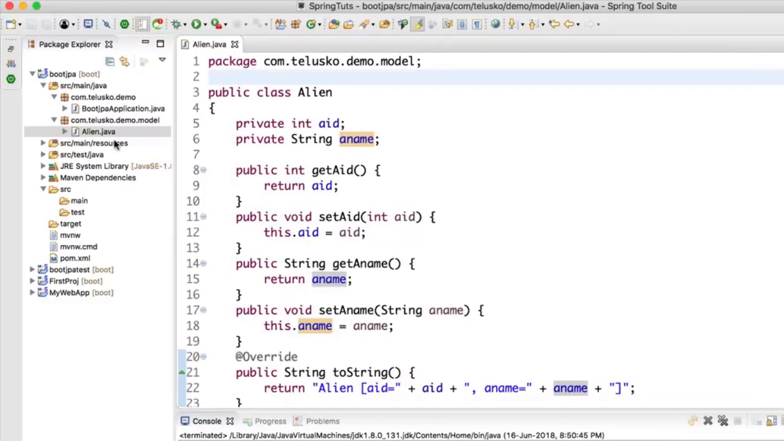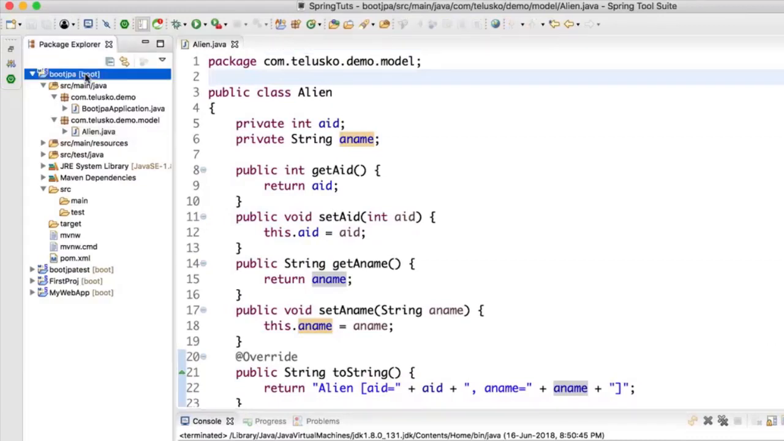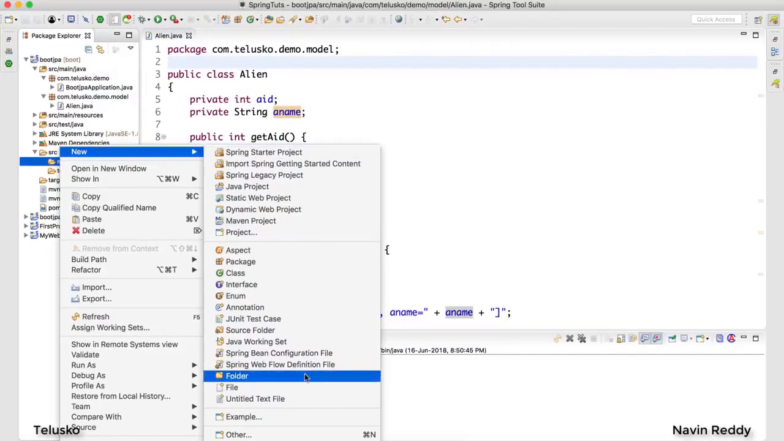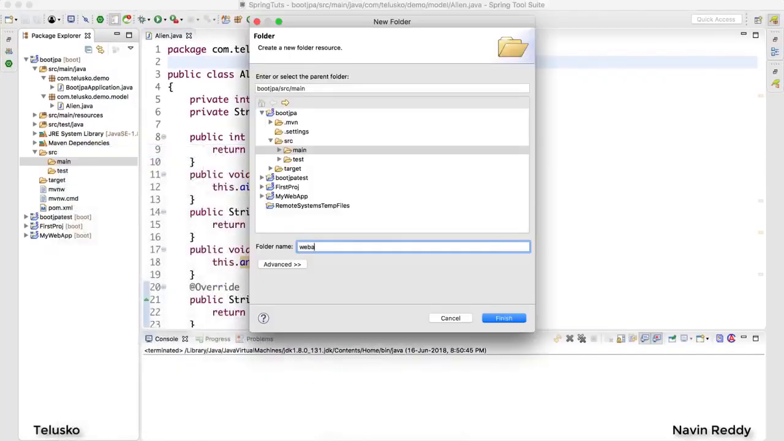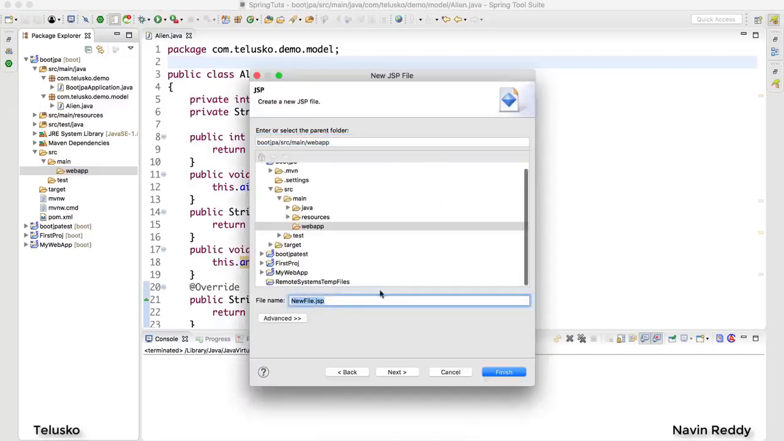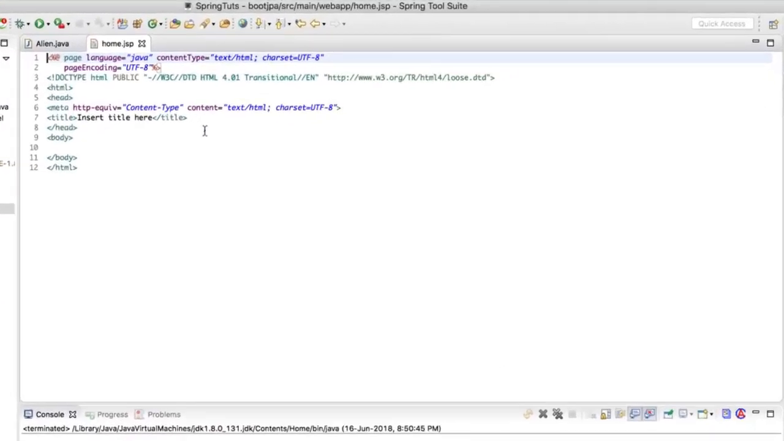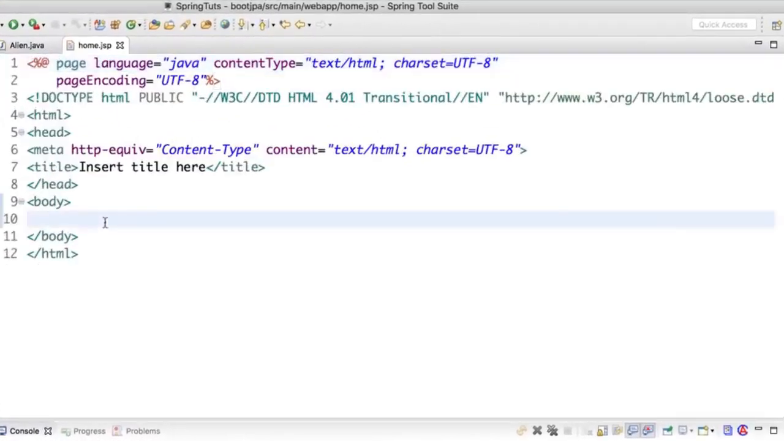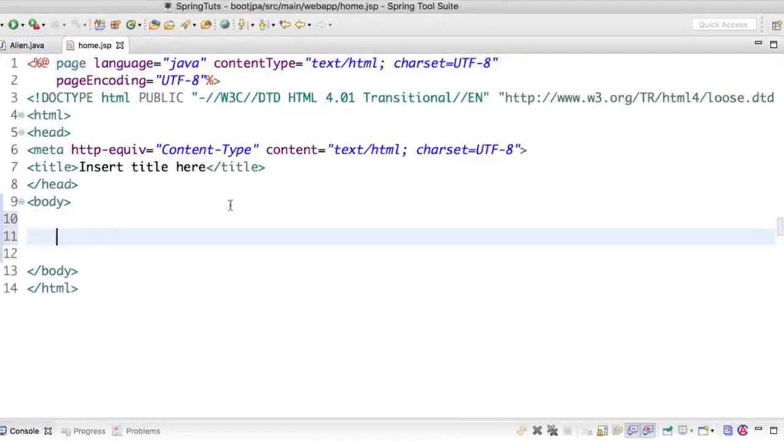Now what I want is a page where I will be able to add those values. So in the resources, in fact inside main, I want a folder which I would call webapp. And inside this webapp, I will be creating a JSP. So I would say JSP, and I will name this JSP as home.jsp. This is where I will be putting my values. Now, what other fields do I need? I need a form tag where I will be able to put those two values.